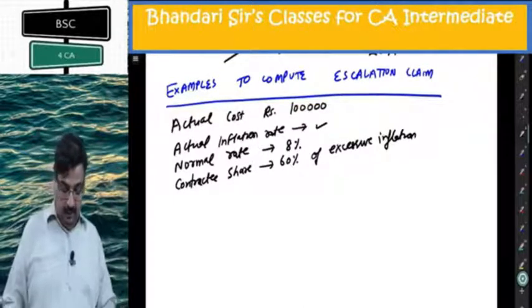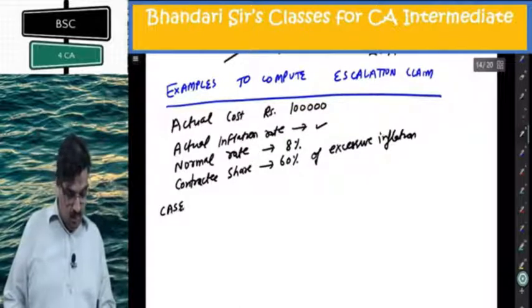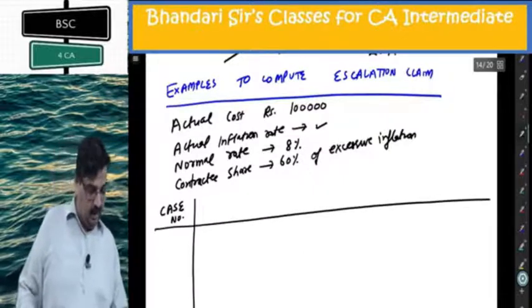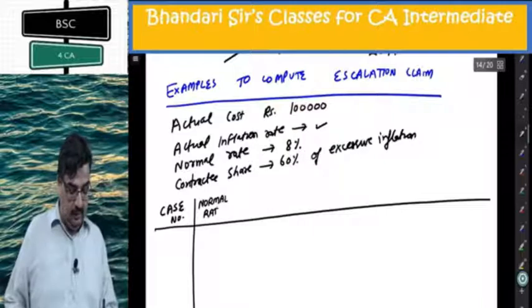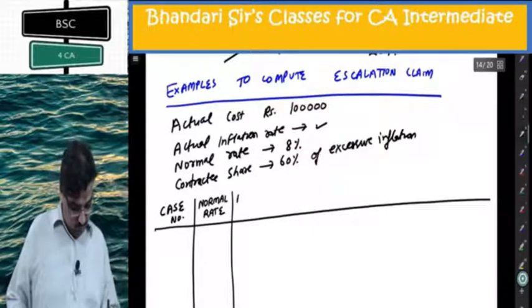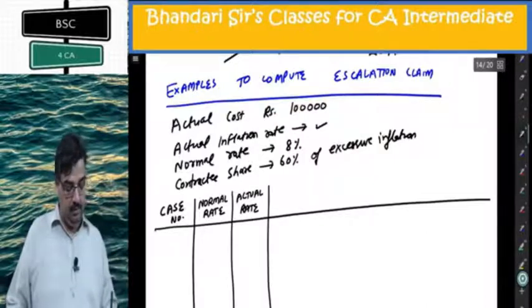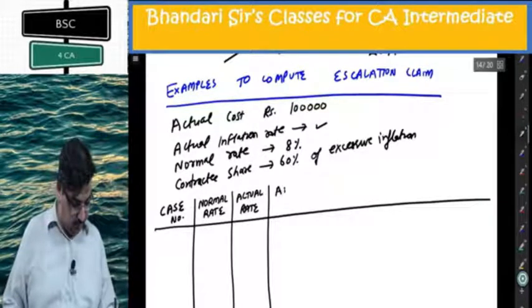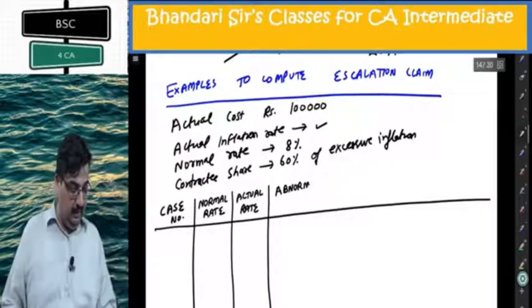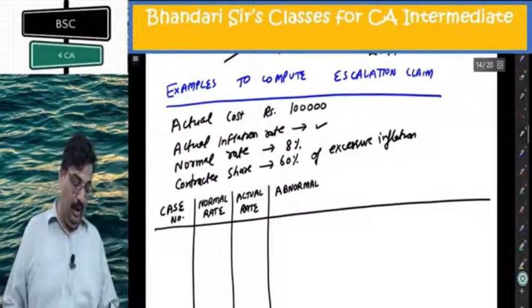Now I create a table with case number. In tabular form, I am going to make multiple examples. Normal rate, and actual rate, which I am going to change in every example. 3 examples I will make, with a different actual rate in every example. If I get actual and normal, I can get the abnormal rate by deducting.